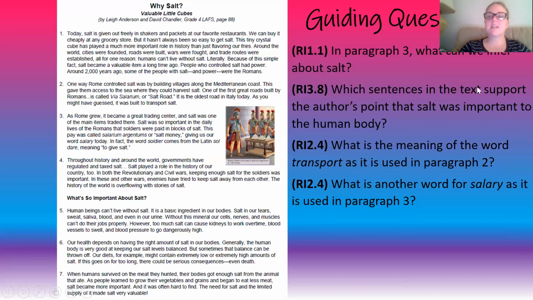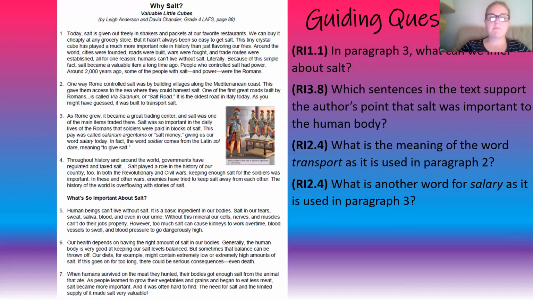Which sentences in the text support the author's point that salt was important to the human body? So I know if I look at this heading here that says, what's so important about salt, that's probably going to tell me why it's so important to the human body. So the first sentence in paragraph 5 says, human beings can't live without salt. Well, that tells me why it's important if you can't live without it. It is a basic ingredient of our bodies. So all of the sentences in paragraph 5 really do answer why salt is so important to the human body.